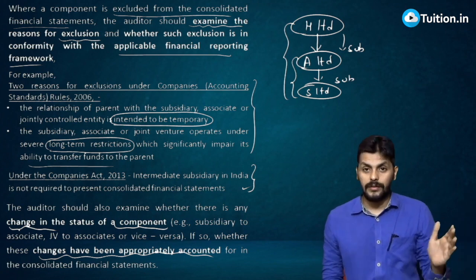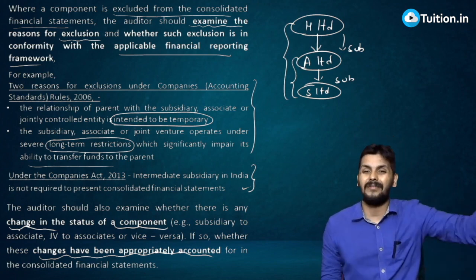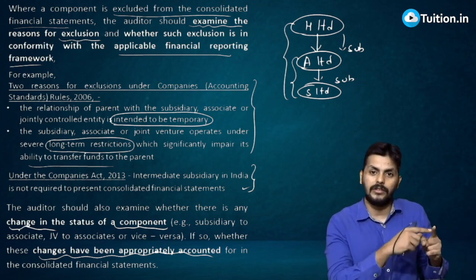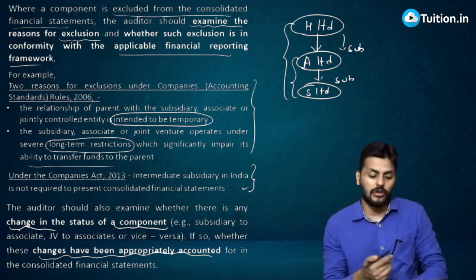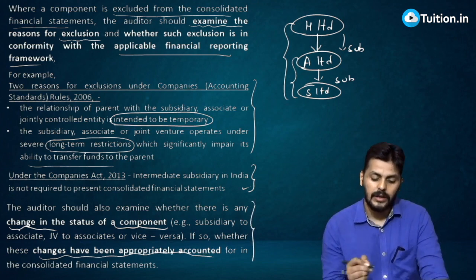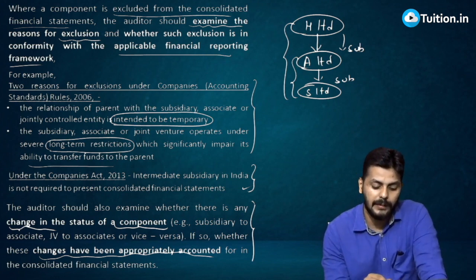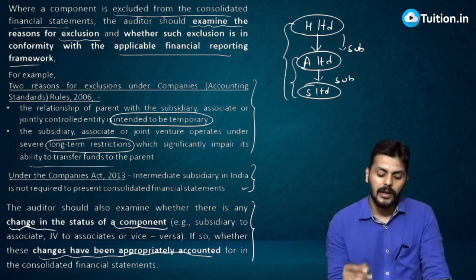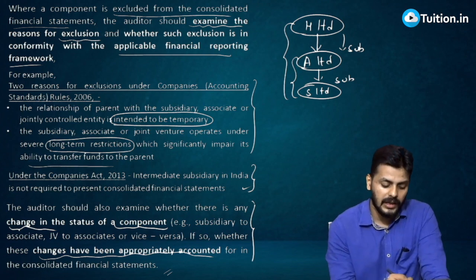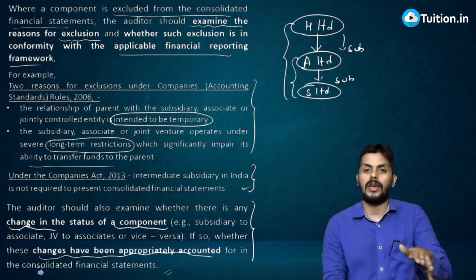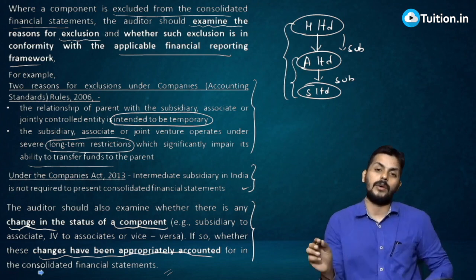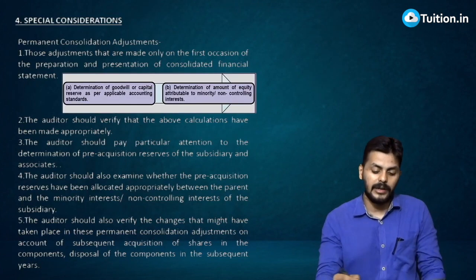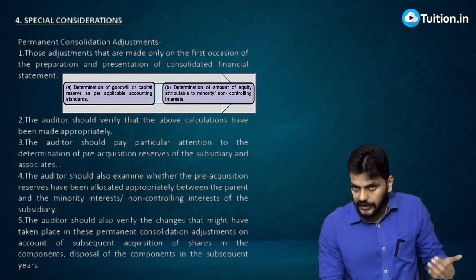Sometimes what was operated as a subsidiary, we continue to operate that way, but then we will also convert it later into a joint venture or something like this. So a joint venture later becoming a subsidiary, a subsidiary later becoming a joint venture, all these things you have to take into consideration. The auditor should also examine whether there is any change in the status of a component. No sir, no changes, cool. If so, whether the changes have been appropriately adjusted in the financial statements, so that they take due care while consolidating those financial statements, and whether you adjusted that properly is also something we are looking for in this case. I hope everybody understood till here.